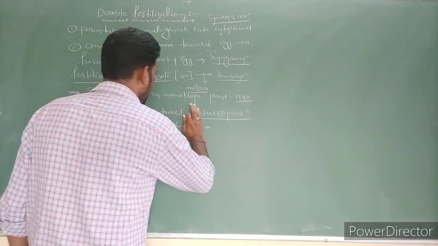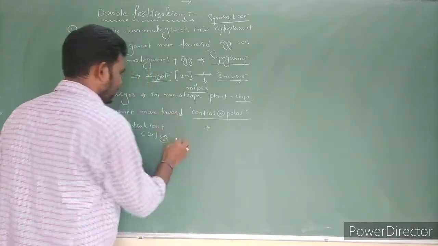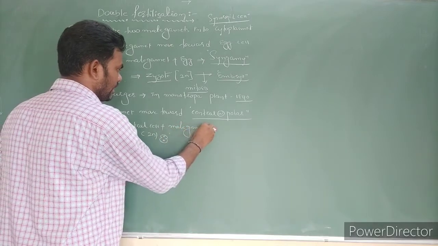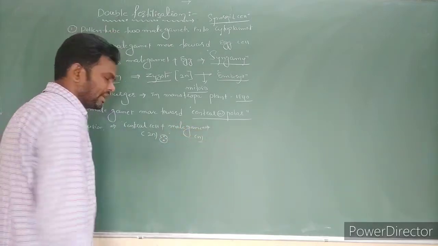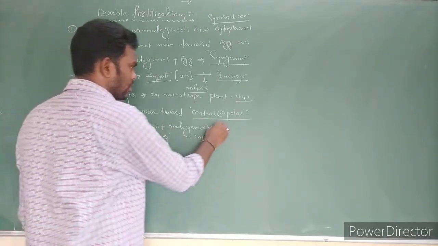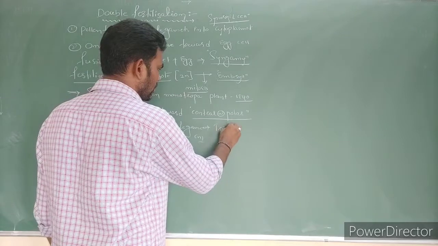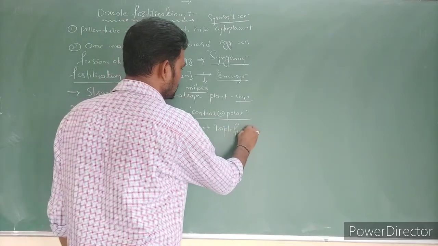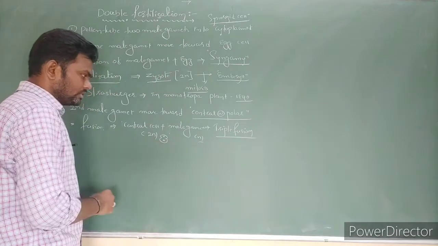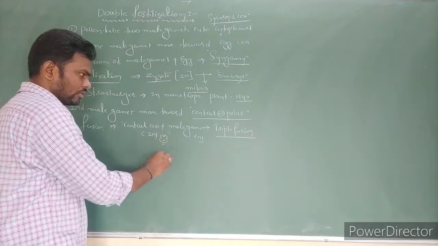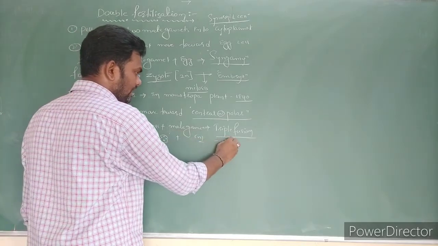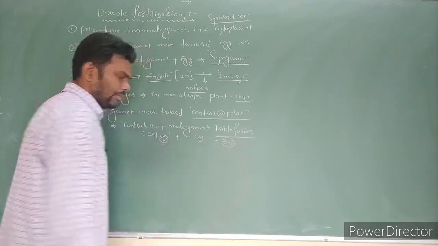Central cell plus the second male gamete. The male gamete is haploid in condition. So this fusion of central cell plus second male gamete we call triple fusion. Alright. So due to this triple fusion, here how many nuclei? 2. Here one nucleus? 1. 2 plus 1, it becomes what? Triploid. 3n cells are formed.